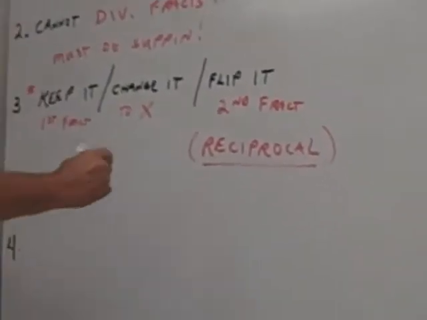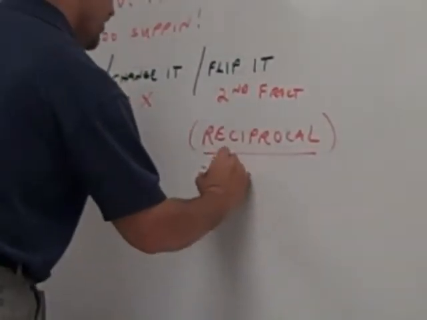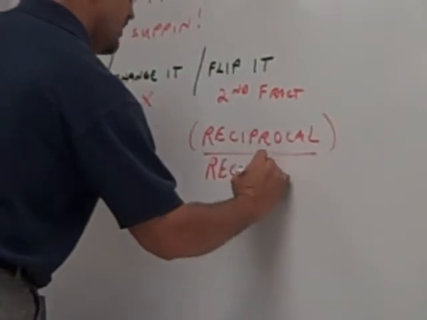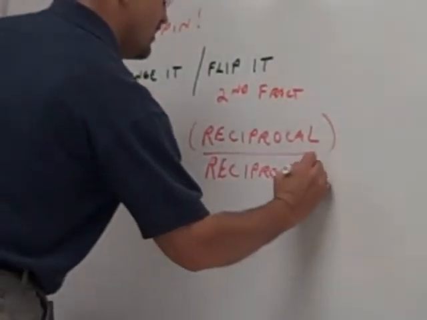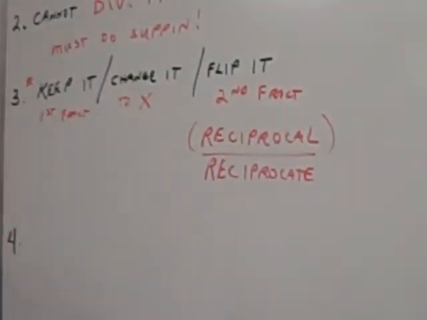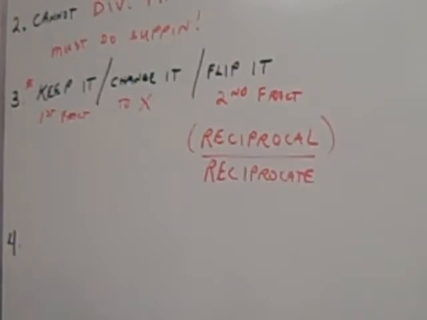So when they ask what you are doing to that fraction, you say, I will reciprocate it. It's still the same word. The reciprocal is a fraction that has been reciprocated.